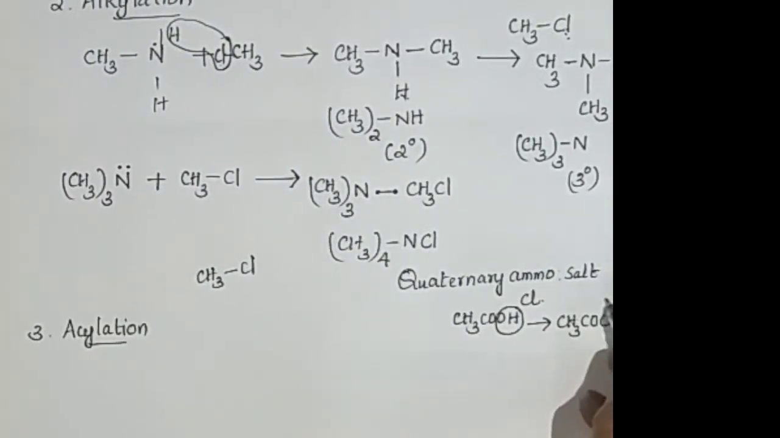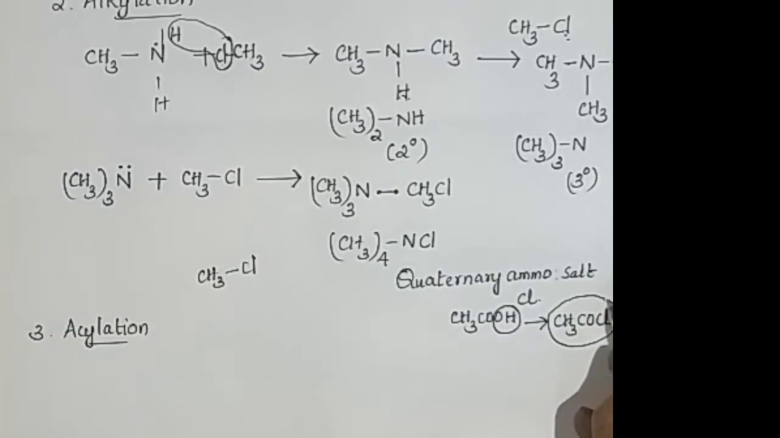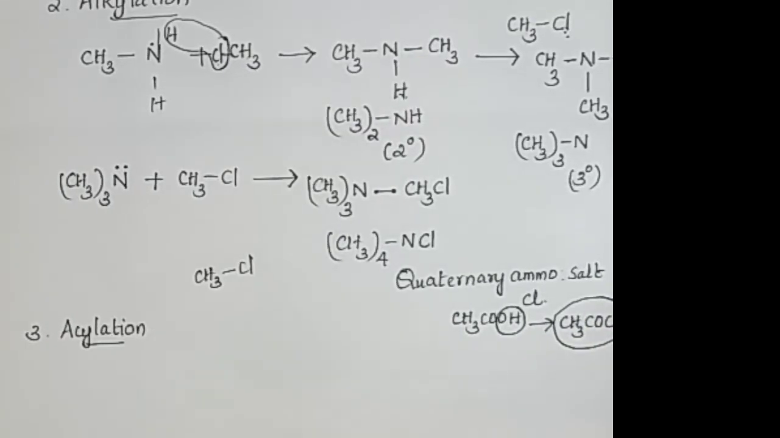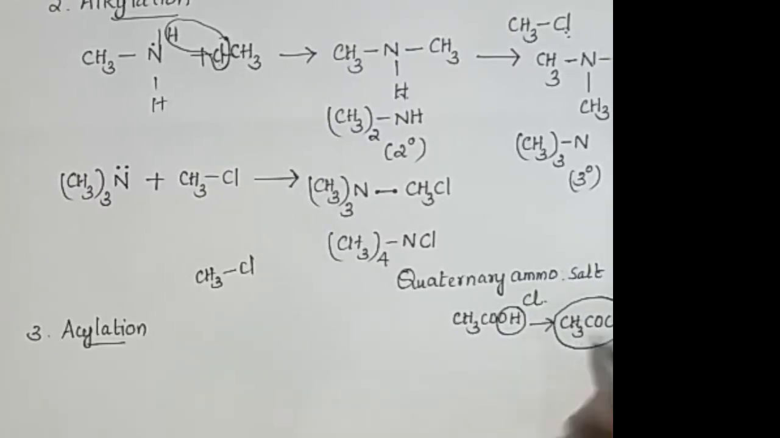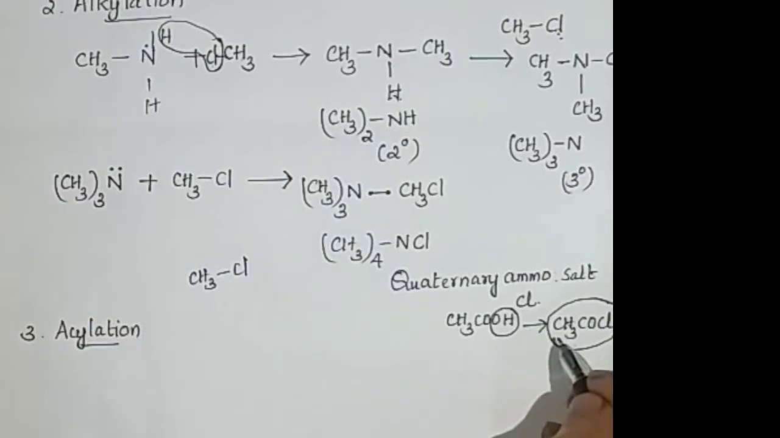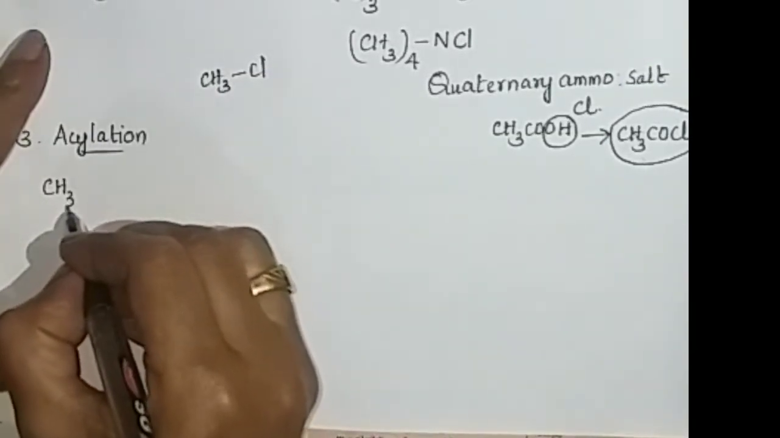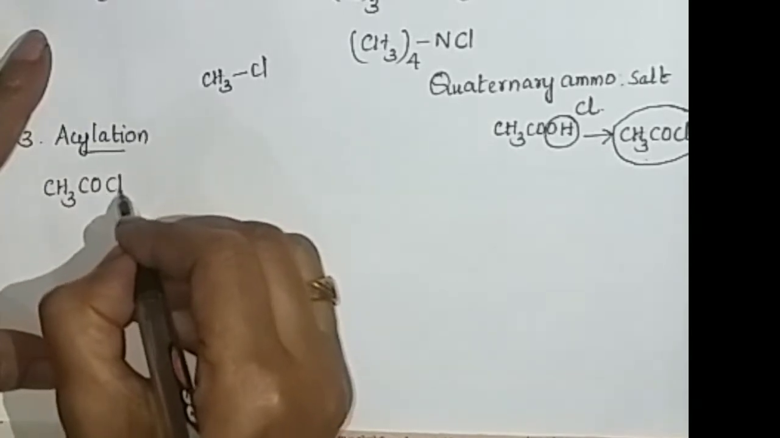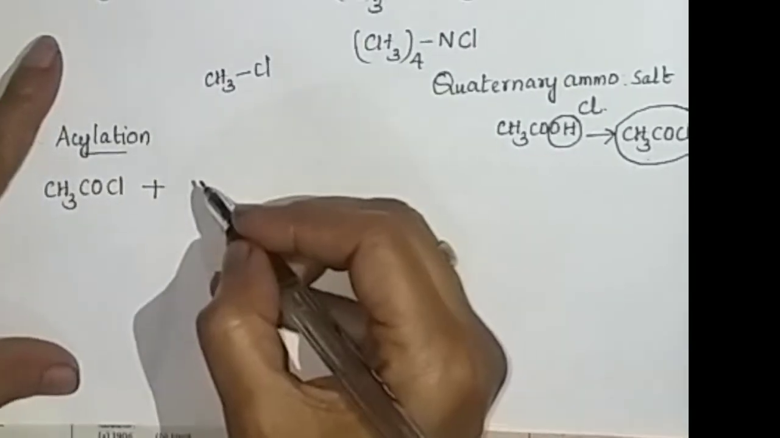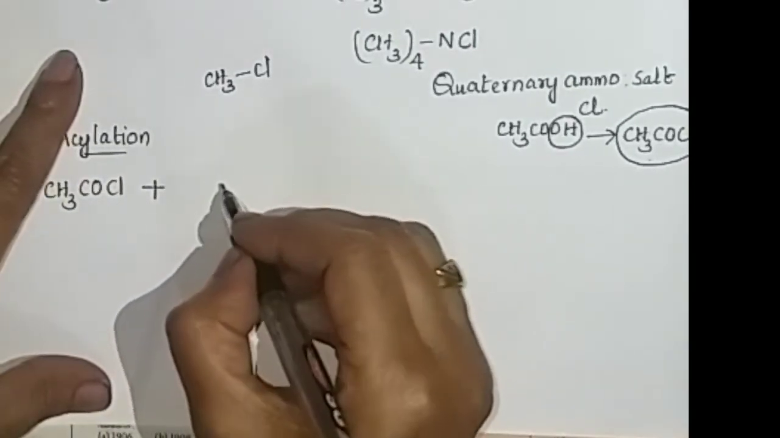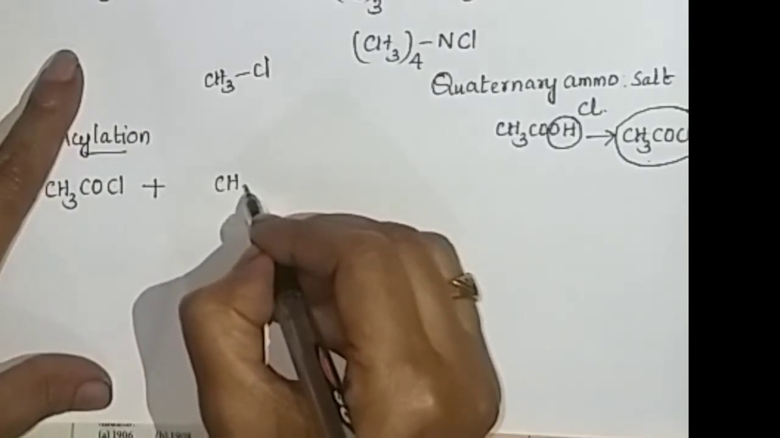These amines on treating with CH3COCl, an acid chloride or acyl chloride, undergo what is known as acylation or acetylation. So now we can write this acid chloride CH3COCl plus the primary amine CH3NH2.